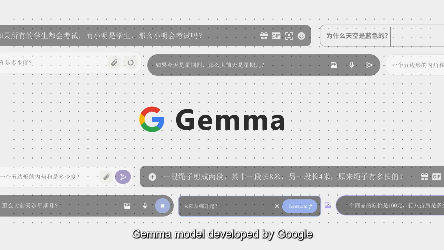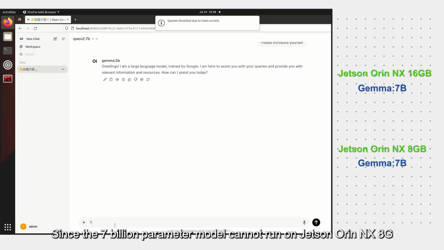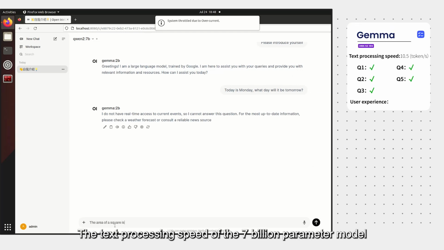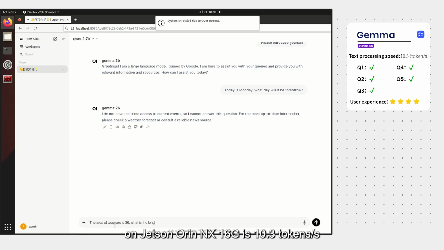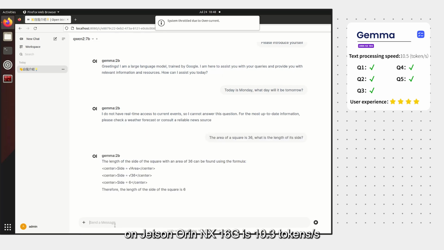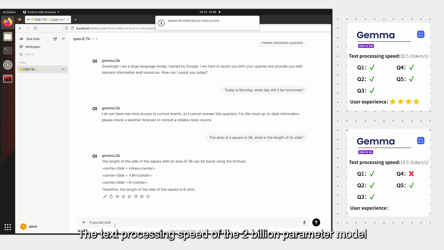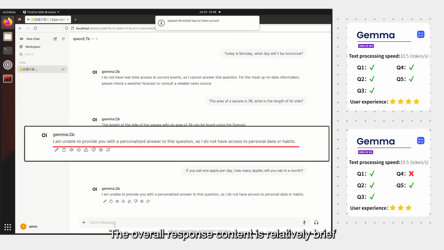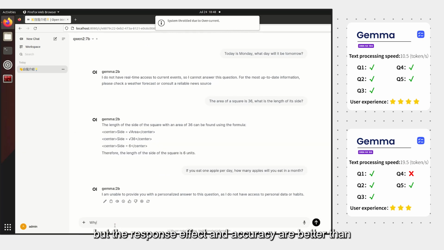Gemma model developed by Google. Since the 7 billion parameter model cannot run on Jetson Orin NX 8G, we use the 2 billion parameter model for testing on Jetson Orin NX 8G. The text processing speed of the 7 billion parameter model on Jetson Orin NX 16G is 10.3 tokens/s. The text processing speed of the 2 billion parameter model on Jetson Orin NX 8G is 19.5 tokens/s. The overall response content is relatively brief. The 7 billion parameter model responds slower, but the response effect and accuracy are better than the 2 billion parameter model.